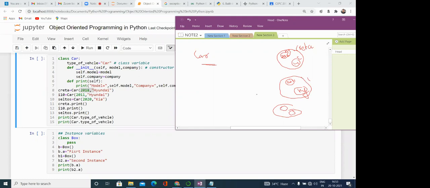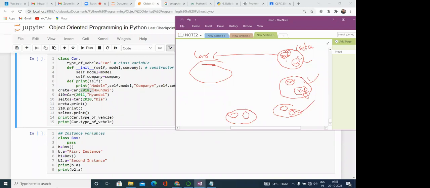All these objects are sharing the same type of vehicle. If we want to call Creta.type_of_vehicle, it means the same static variable, because the class variable has only one copy, while the instance variables have a separate copy with their object. This is the difference between the class variable and the instance variable. While we are creating an object, we are creating a separate memory location, and the instance variables have a separate copy with that particular object.